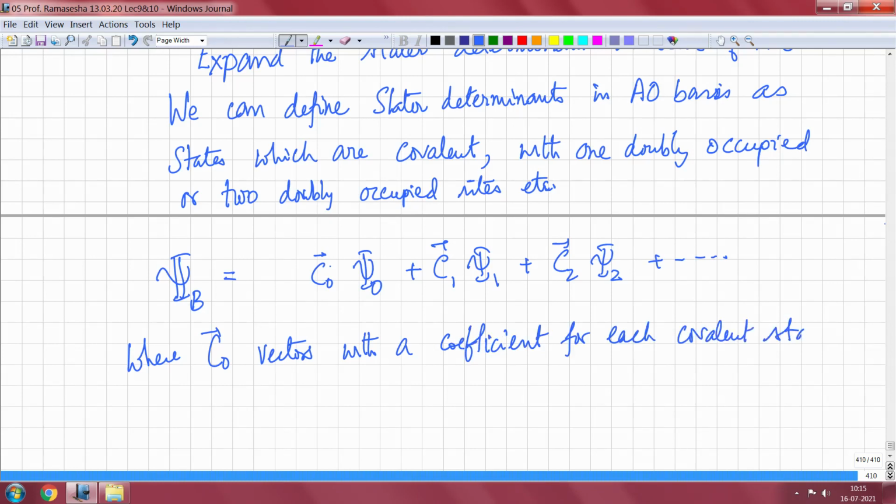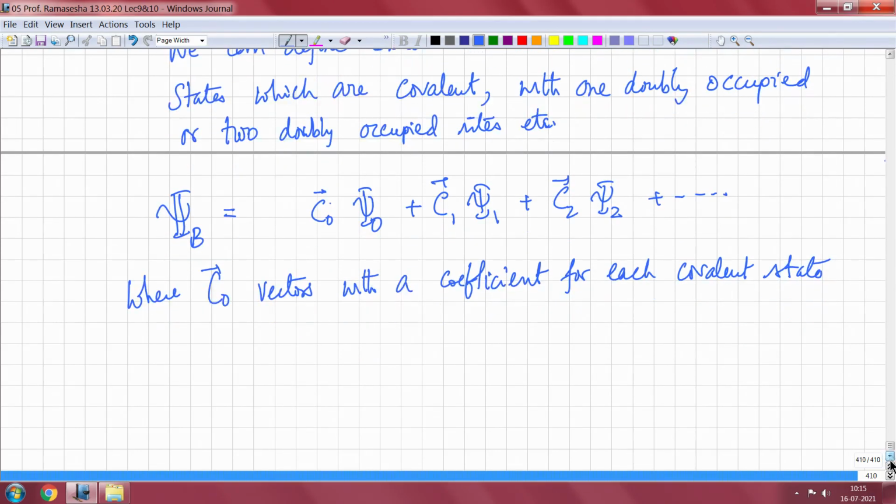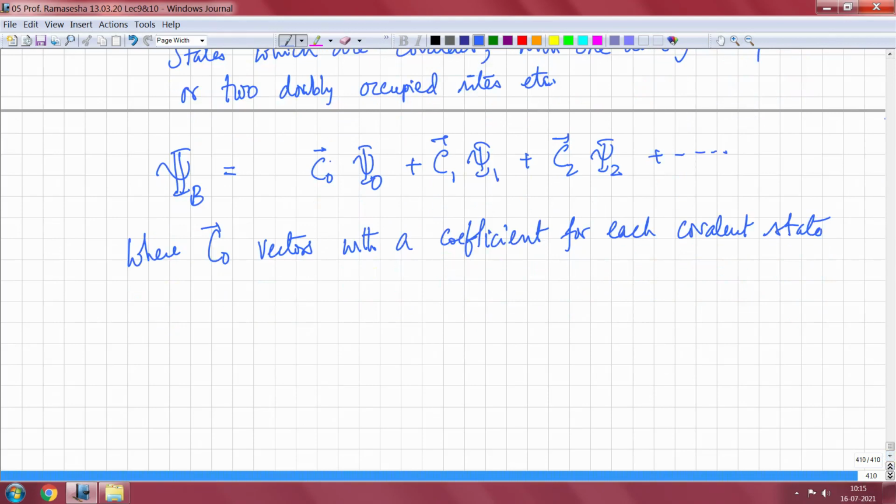state or Slater determinant. That is because when you have more than two sites, you can have many different covalent states corresponding to different spin configurations.